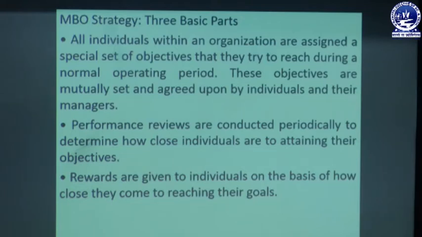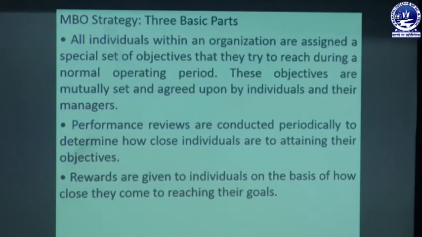The second strategy: performance reviews are conducted. When objectives are set, then based on what the employees are doing, reviews can be taken, and that is called a performance review. That means how far things are improving or not, in which direction the operating activities are going, whether they will fulfill the objectives or go in another direction.